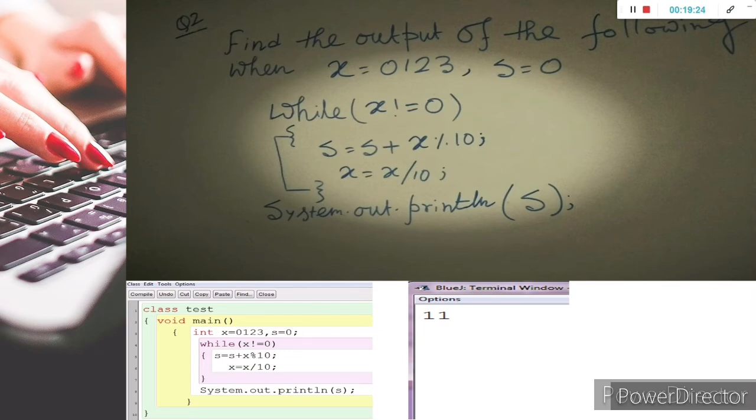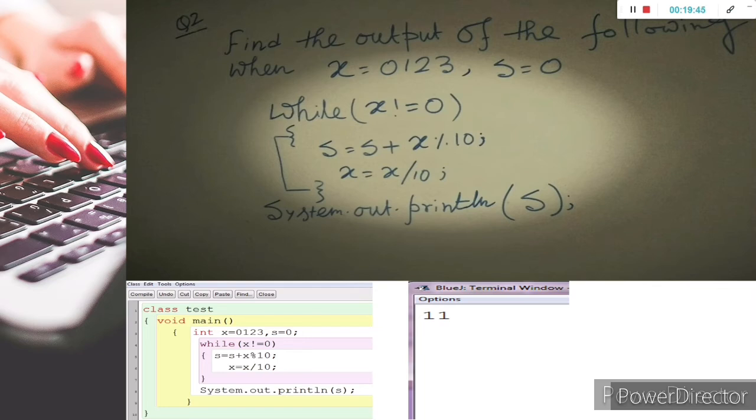So 64, 16, 3: 83. This 83 goes through the while loop and we will get 0. If you give 0, 1, 2, 3, you will get 11, but if you give 1, 2, 3, you will get 6.